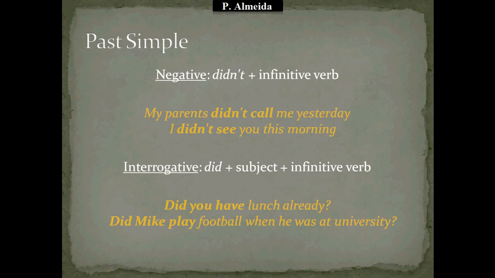So "Did you have lunch already?" "Did Mike play football when he was at university?" These are already in the past because you're using did instead of do. So you don't have to do anything else to the other verbs that are part of the sentence.